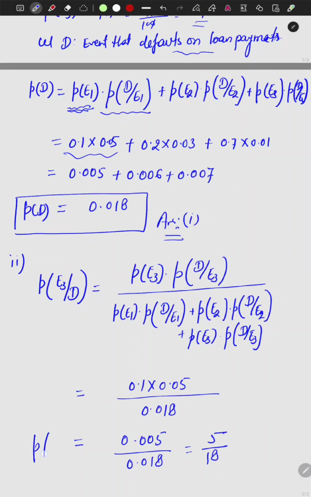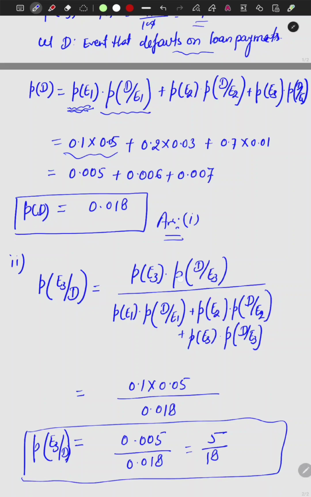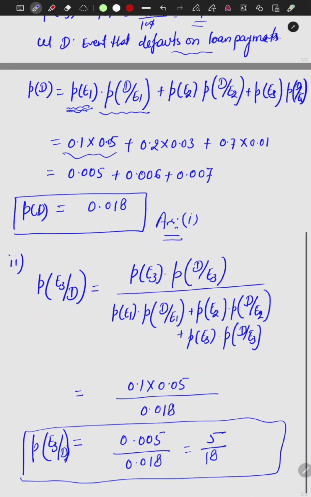So the probability of E3, given that the loan has gone into default, the customer declared as default, is 5 by 18.